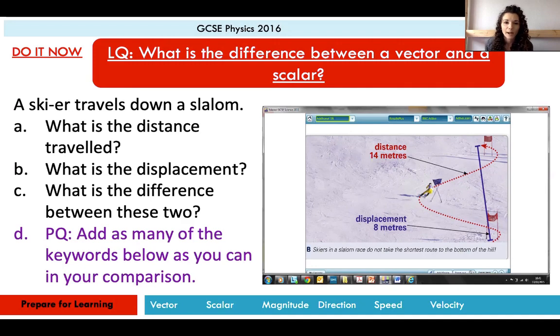Could you describe that? And then if you're feeling extra confident, could you add as many of the keywords below, so these keywords in the blue bar just here, add as many of those as you can to your comparison. All right, so if you pause the video now and spend a few minutes just having a go at those 3 or 4 questions.